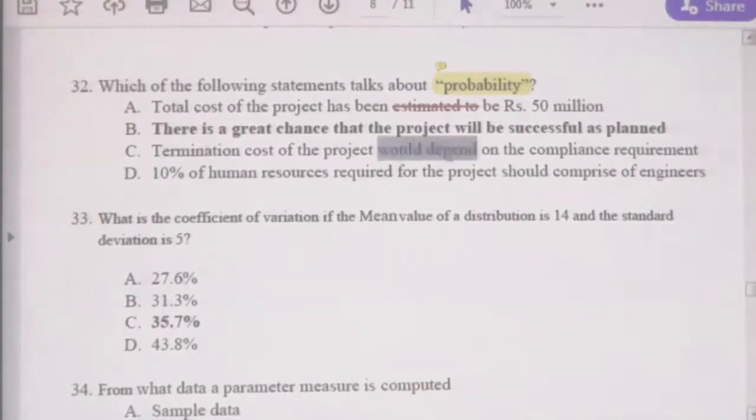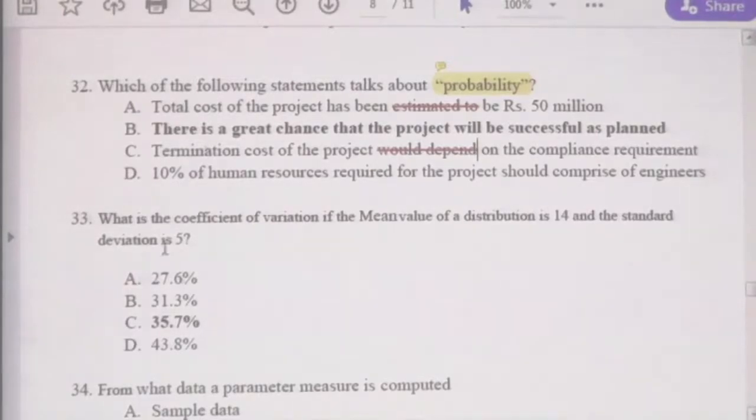When it depends, that dependency does not talk about the probability, that is the contingency. Depend means contingency. When one event depends on another event, that talks about the contingency.